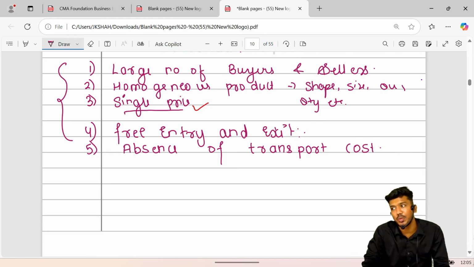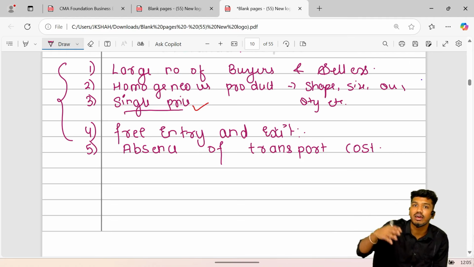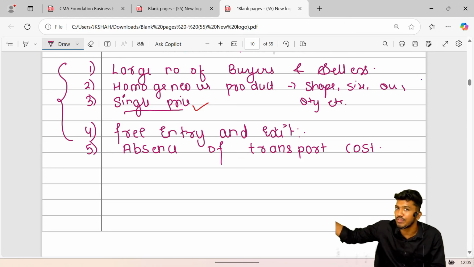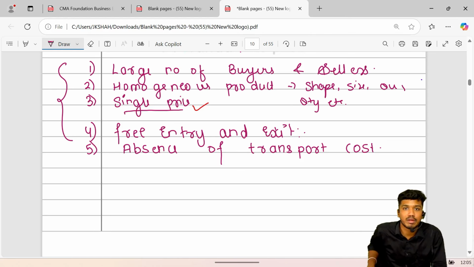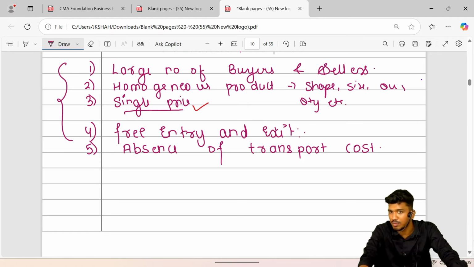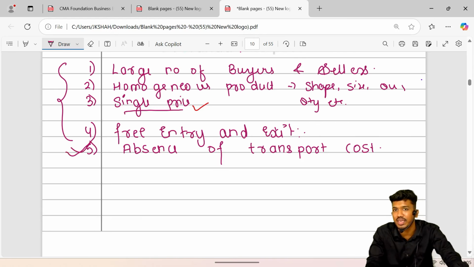Let's say for example, I'm a producer. I am getting raw materials. The moment I am getting the raw materials, they are definitely not going to come flying. I will have to arrange the resources, that is transport. I'll have to get trucks and tempos for loading and unloading and transmitting my raw materials to my factory area. So this is what is called absence of transport cost. Hence that makes it unrealistic. This is the main culprit which is making it unrealistic.